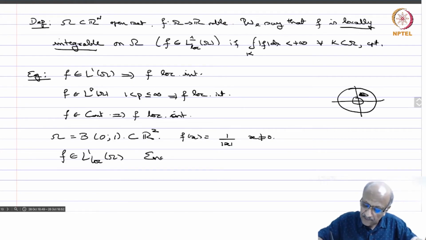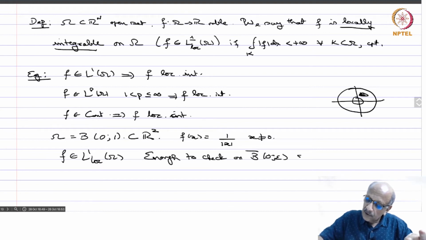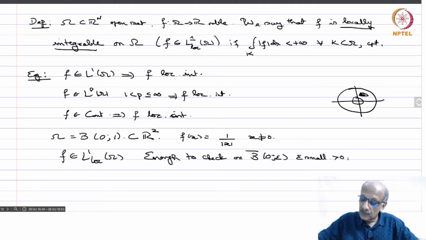So it's enough to check on B closure (0, epsilon). This is a closed ball, a compact set which contains the origin, and any other compact set containing the origin can be put inside such a ball. So epsilon small is really not necessary; epsilon greater than 0 is fine.